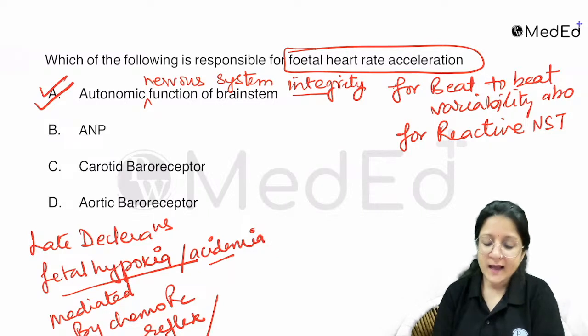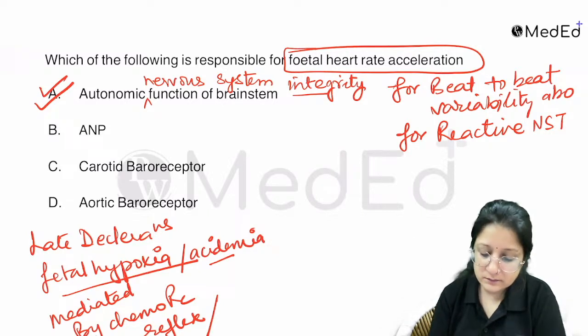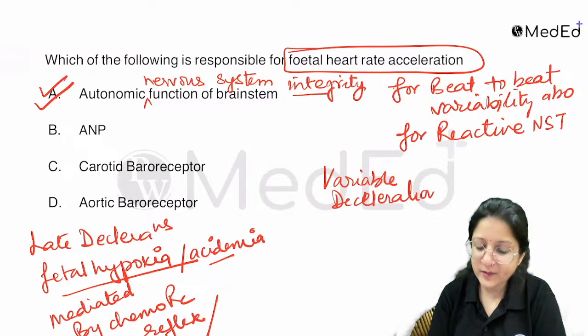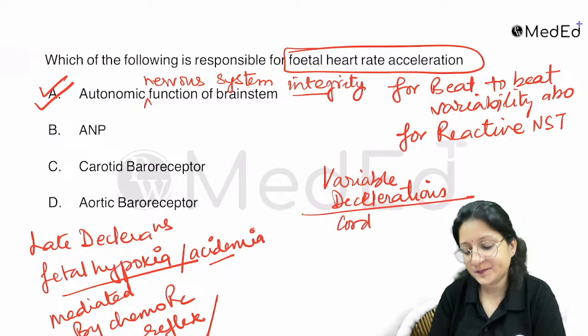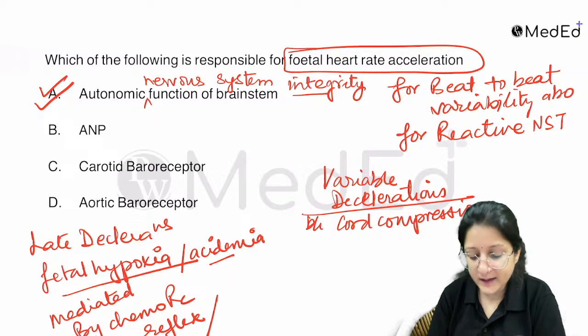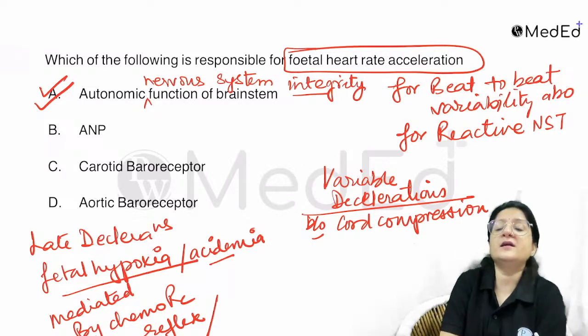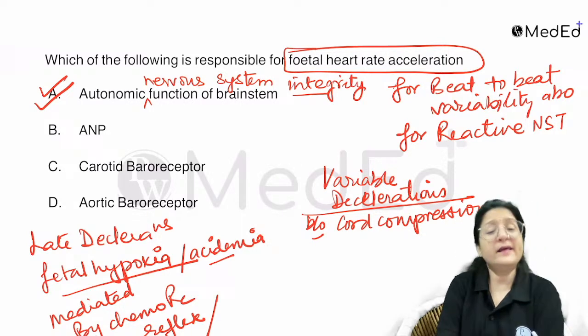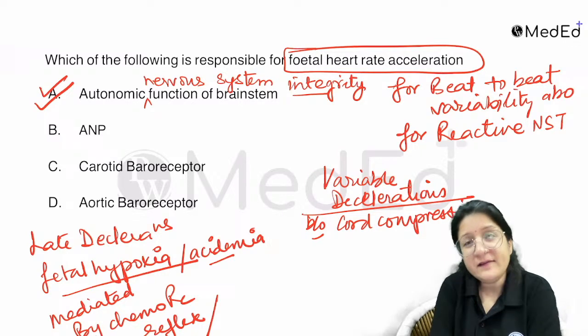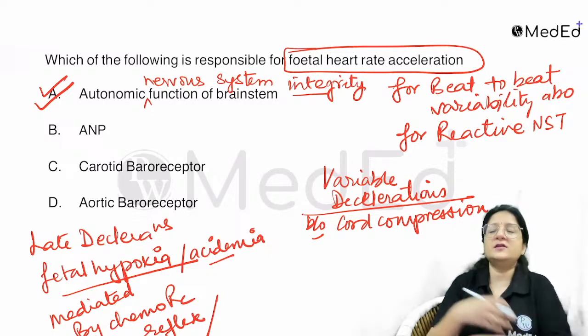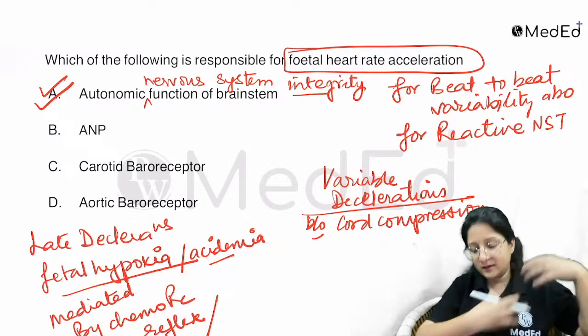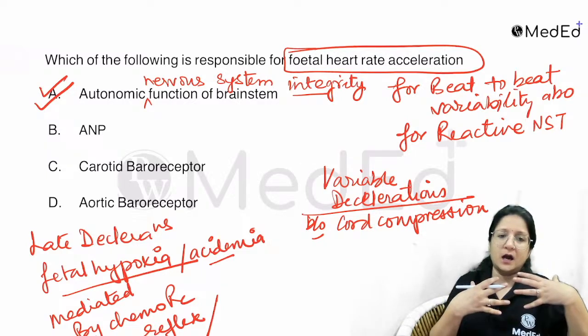And your variable decelerations happen because of cord compression. If the fetus's umbilical cord gets compressed, the umbilical vessels, which are taking blood away from and towards the baby, get compressed.